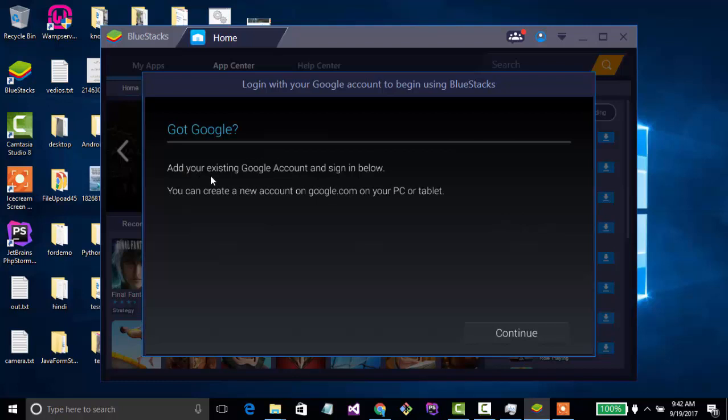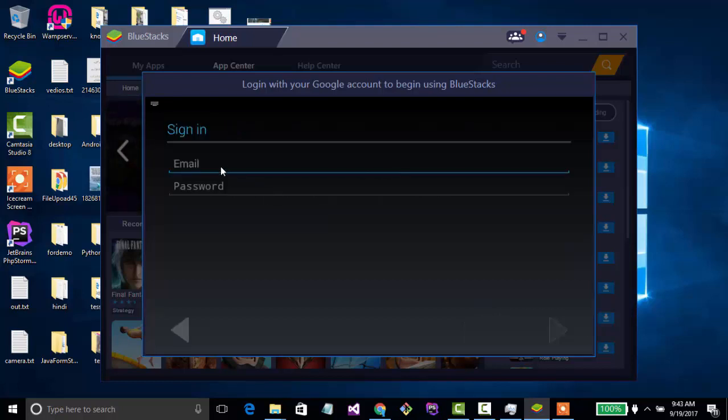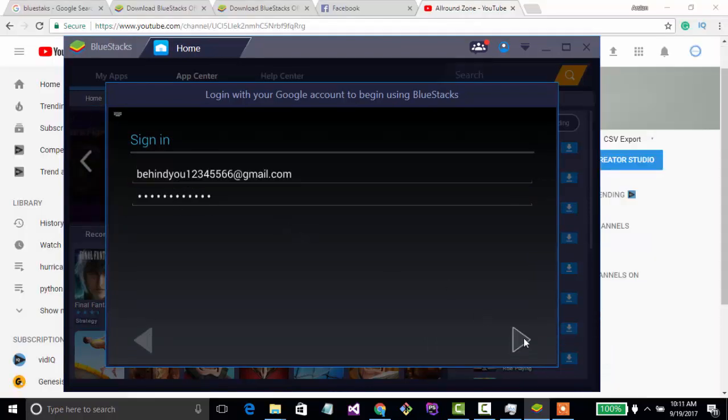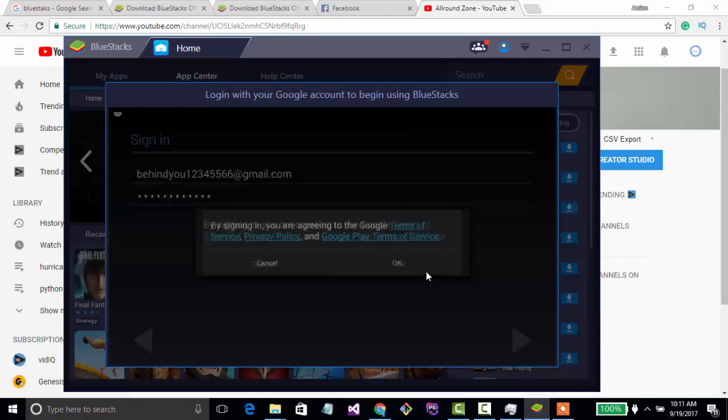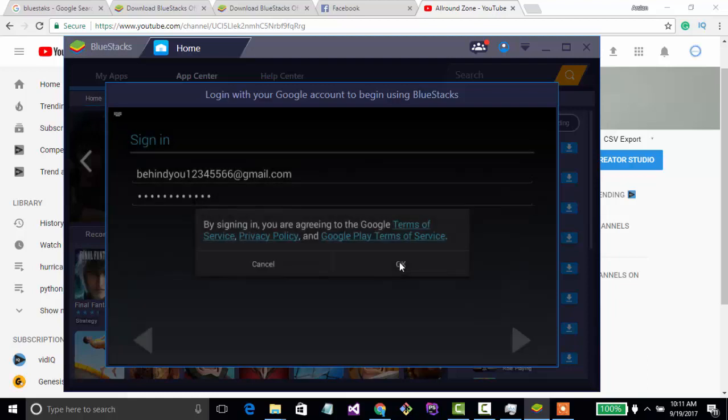Now it gives two options: add your existing Google account or sign up. You can create a new account on google.com on your PC. I'm pressing continue because I already have an account, and here I'm entering my account. So now click here. Now click on OK.